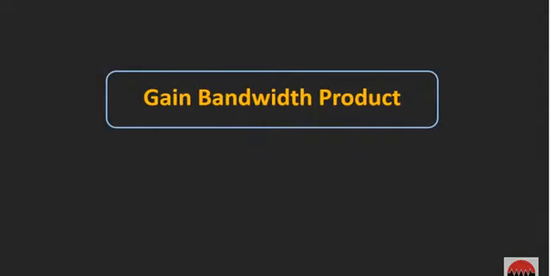In this video, we will see the frequency response of the op-amp, and we will also understand what the gain bandwidth product of the op-amp is and what the significance of this gain bandwidth product is. These two parameters are a very important aspect of any op-amp, and they are quite often used by designers for selecting a specific op-amp for any particular application. So let us first of all see the frequency response of the op-amp.